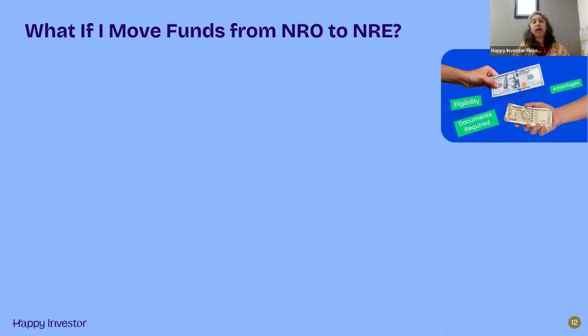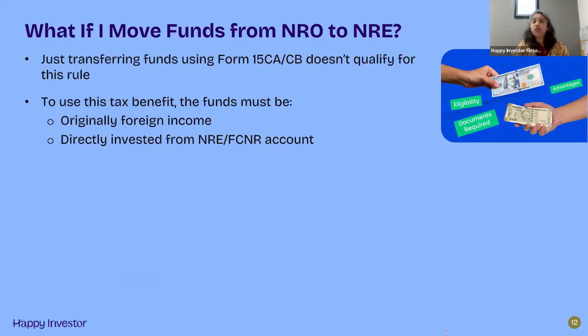So I'm still an NRI. So what if I move funds from my NRO account to NRE account and then do the investment? Am I still eligible for the benefit? No. Just transferring funds using Form 15CA or CB and moving funds from an NRO account to an NRE account and then making the investment does not help you to qualify for this. For this tax benefit, the funds should be originally foreign income and directly invested from the NRE and FCNR.